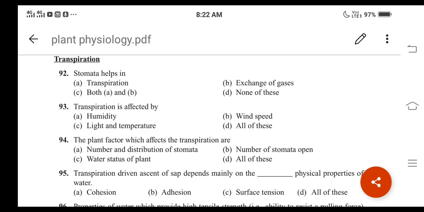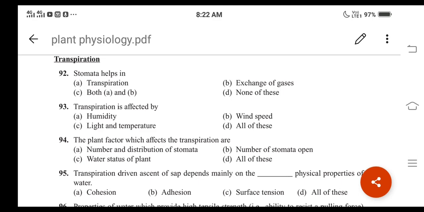Then question number 94. The plant factor which affects the transpiration are: number and distribution of stomata, number of stomata open, water status of plant, then all of these.